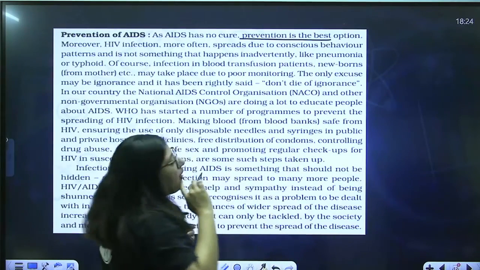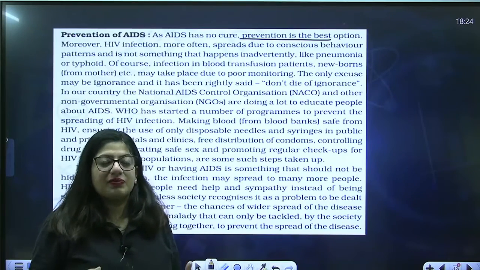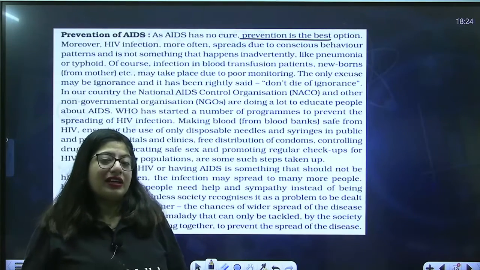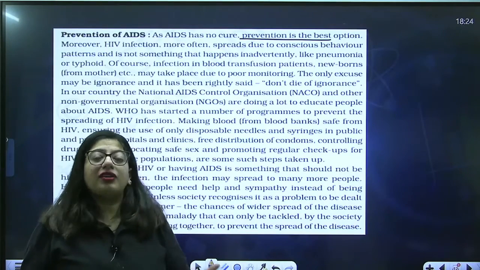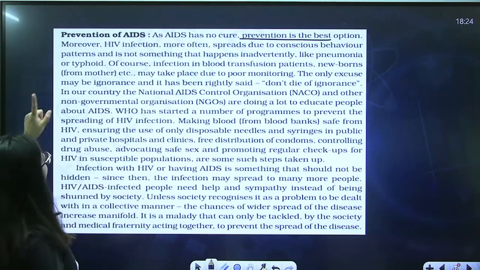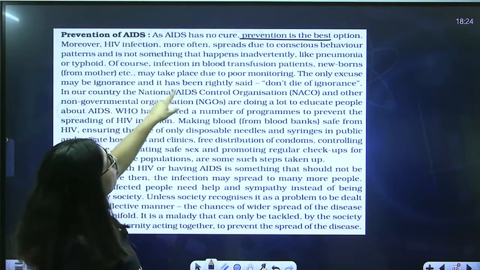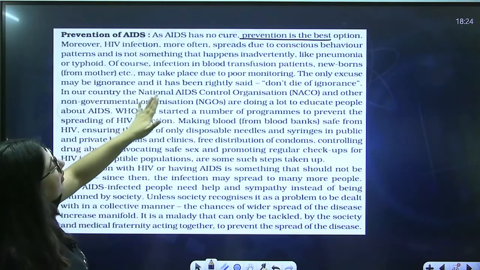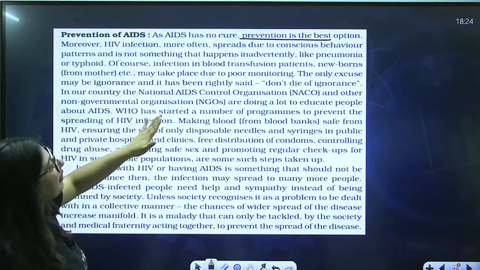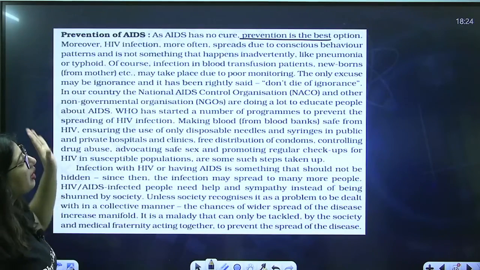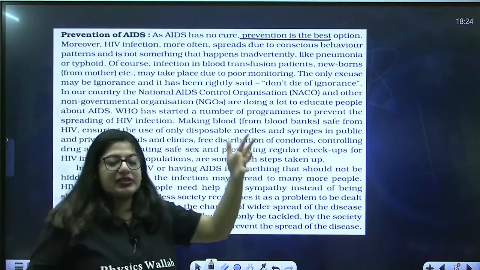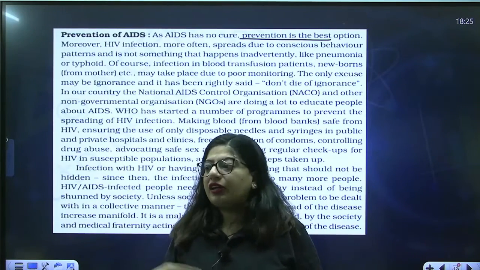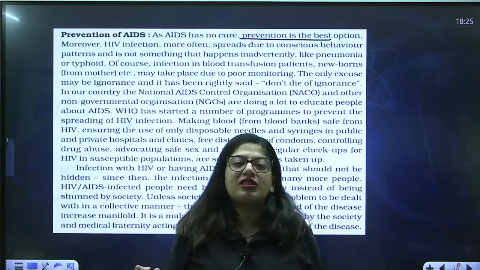So how can you get cure? You can't get cure, but you can prevent the disease by some awareness. If you know this is the means by which HIV enters into the body, you can follow the precautions. Moreover, HIV infection more often spreads due to conscious behavior patterns and is not something that happens inadvertently like pneumonia or typhoid, right? Usually this happens due to your behavior, like unprotected sexual intercourse. It's not like you're eating food and somehow it's infected and you got it.